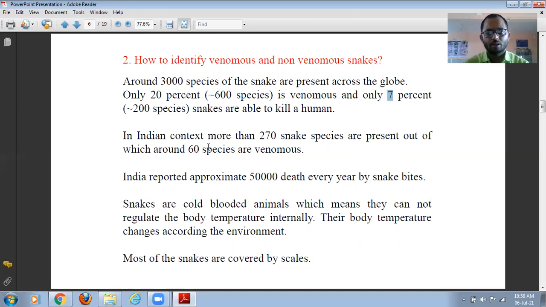In the Indian context, more than 270 snake species are present. Out of that, only 60 species are venomous. India reported approximately 50,000 deaths every year by snake bite.